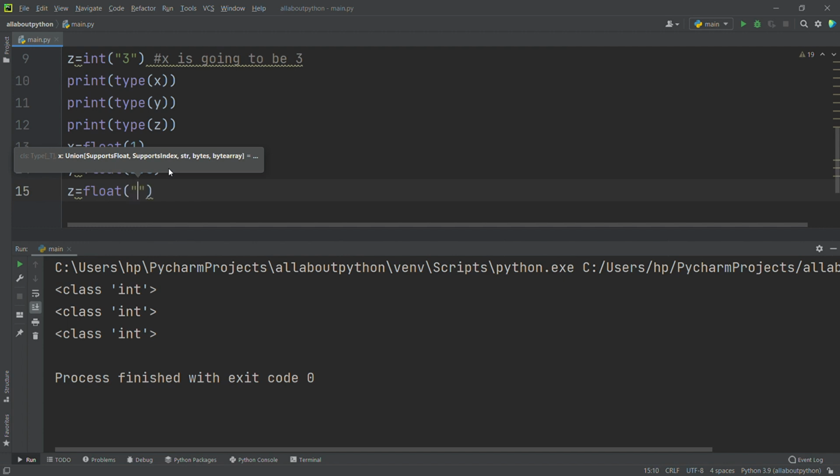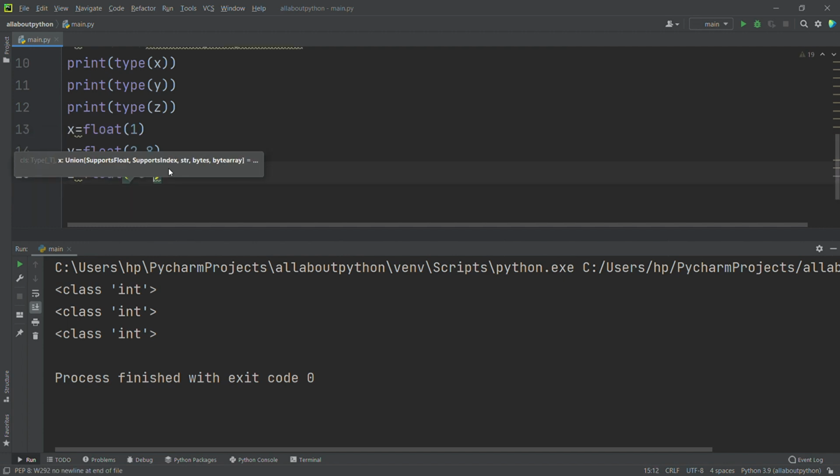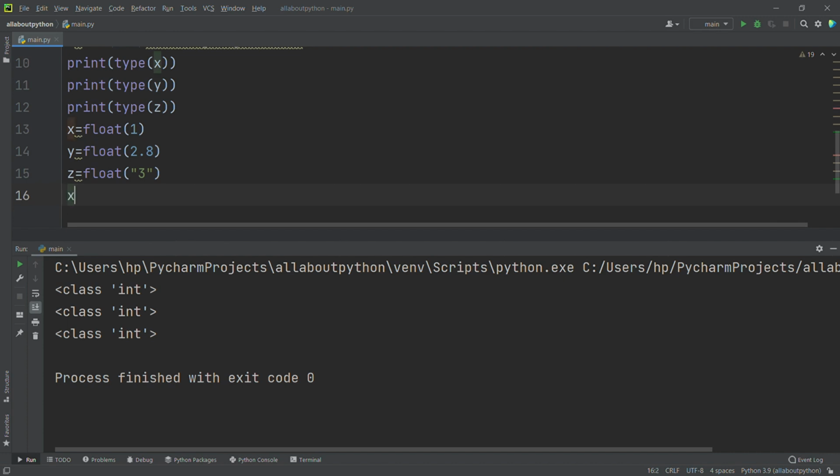And at the end I will give a float inside a string, which we had not seen, so a is equal to float of 3.21.